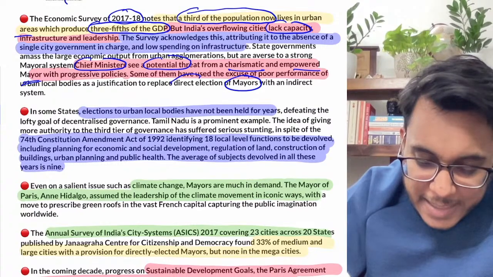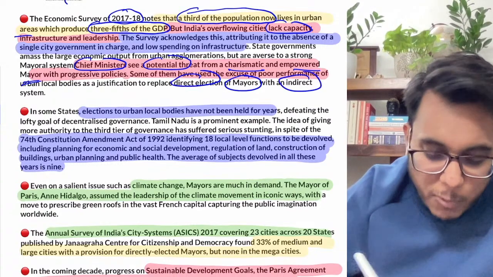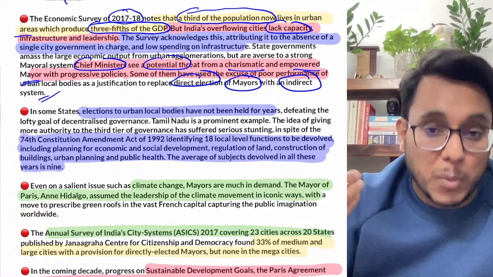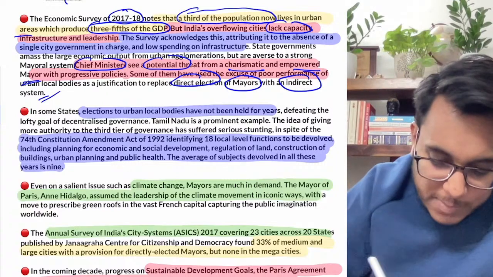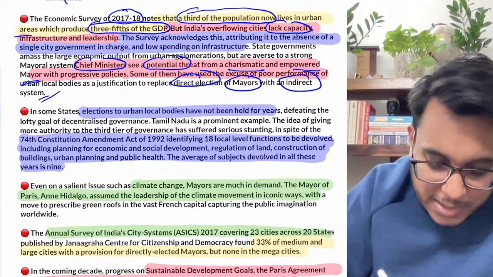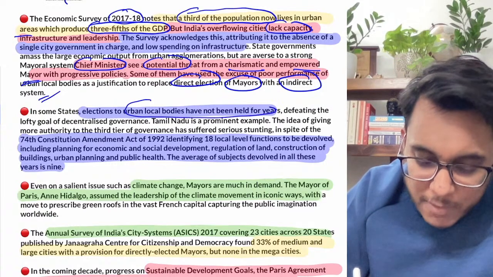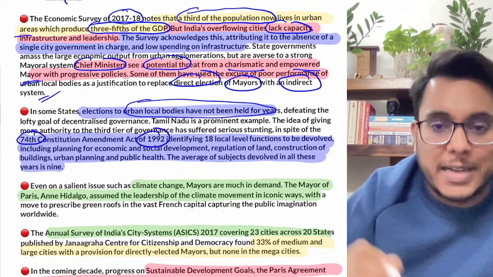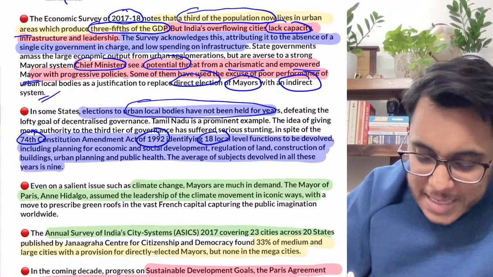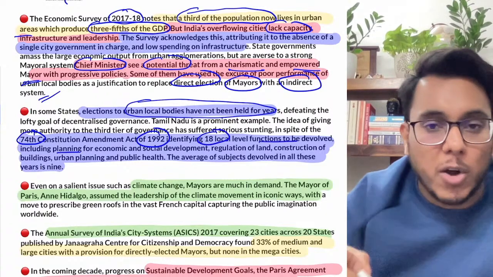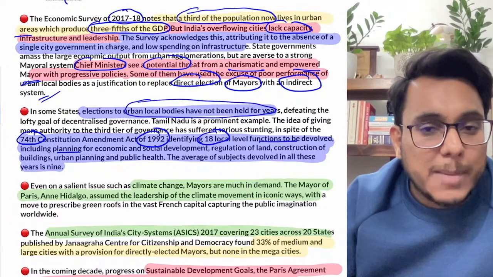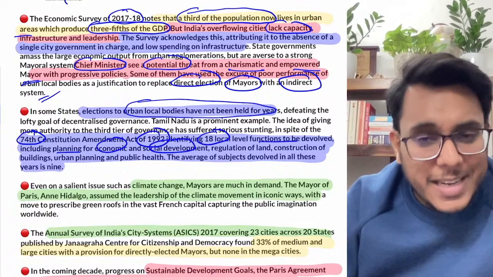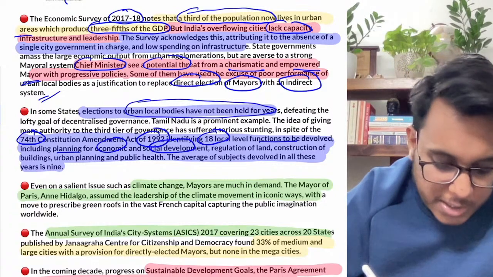What had happened, the direct election of a mayor has been replaced with an indirect system, where IAS rank officers are actually ruling the municipalities. Many other states, such as Tamil Nadu, have not given any power to their urban local bodies. The 74th Constitutional Amendment Act of 1992 identified 18 local level functions that have to be devolved to the urban local bodies. They pertain to planning, economic, and social development. But Tamil Nadu has given very few subjects to their urban local bodies, just 9.